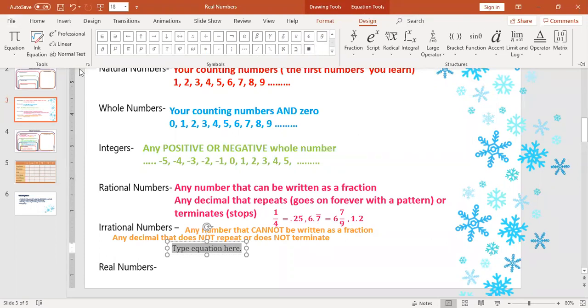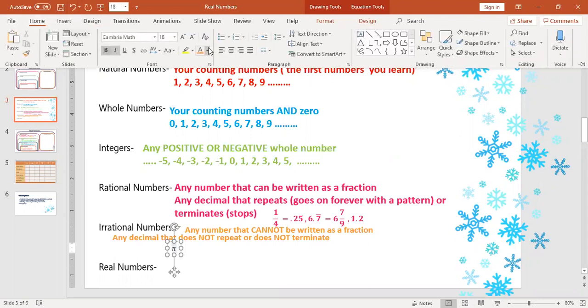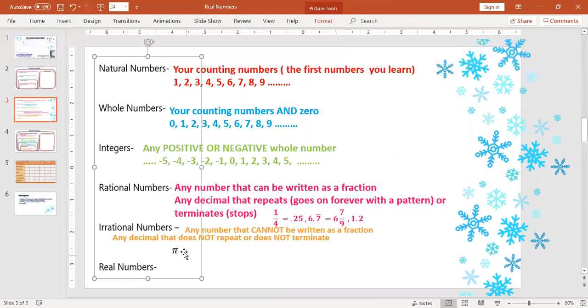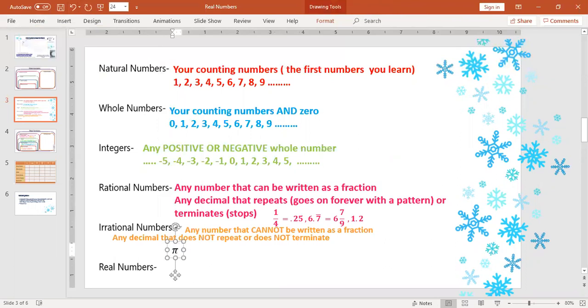Pi is a really, really famous irrational number. It does not repeat, it does not terminate, it's never going to end. You could spend the rest of your life writing out the digits of pi. There's generators online that generate the first 10 million digits of pi.